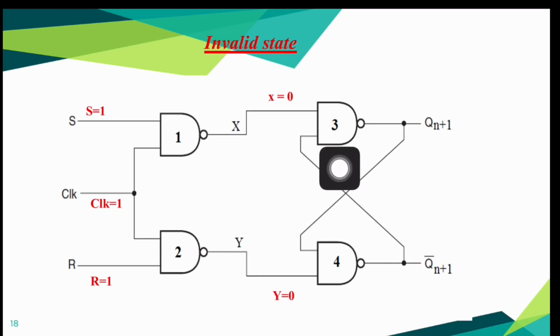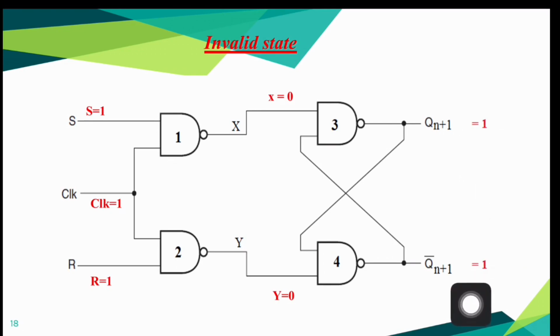Now look at this third NAND gate. Since one of its inputs is 0, we can directly write its output Qn plus 1 equal to 1. Here also one of the inputs is 0. So we can write its output Qn plus 1 bar equal to 1. So we got Qn plus 1 equal to 1 and Qn plus 1 bar also equal to 1.